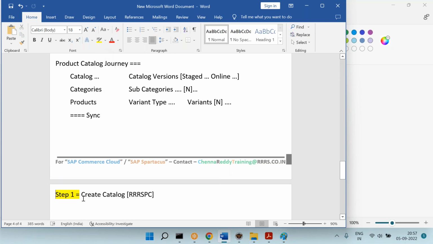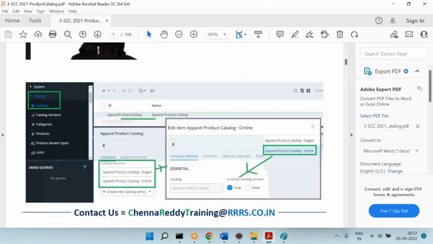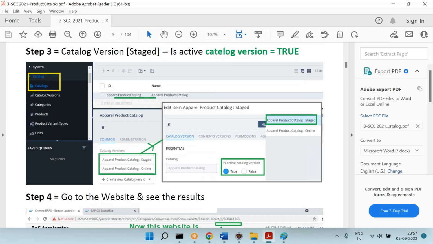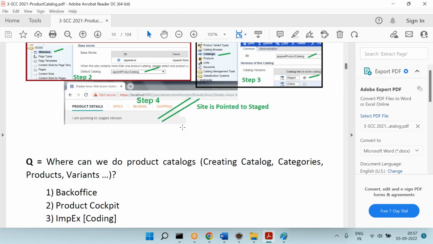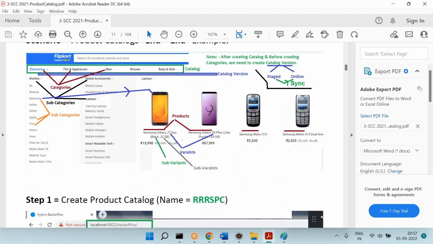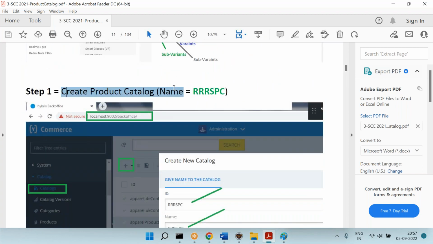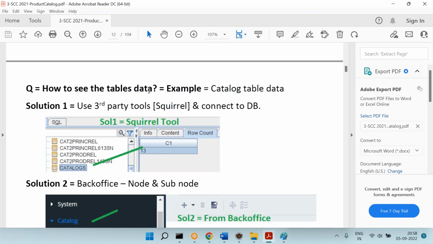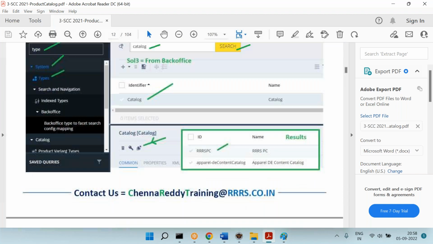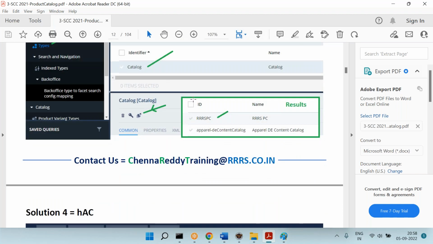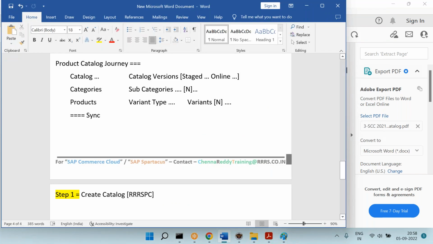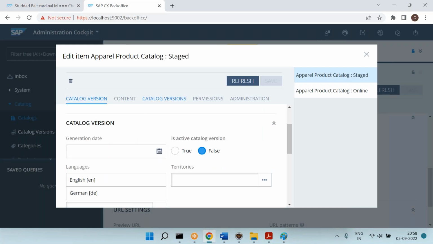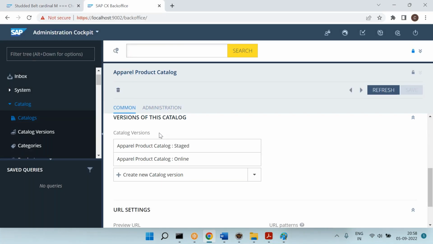Again, in the notes, everything will be there, step by step, you don't need to worry. You can see in the notes where to click, everything will be there. This is what I explained, that staged, online, all those things. This is how you will have it in the notes: click here, click here, click here, like that. You don't need to worry about how to remember the steps. Just observe how I am doing it. Create catalog.